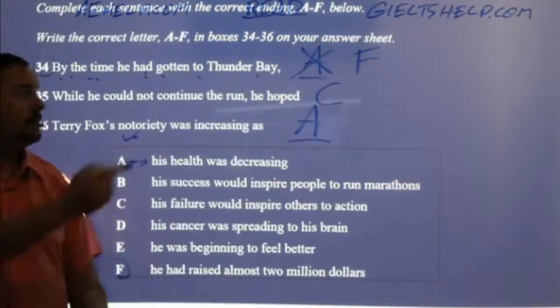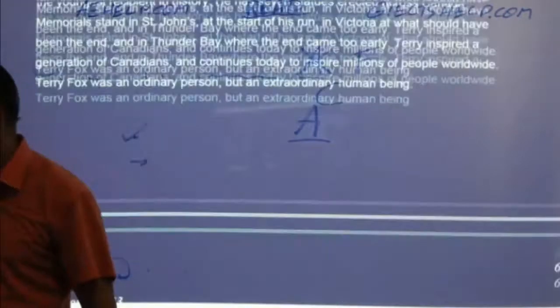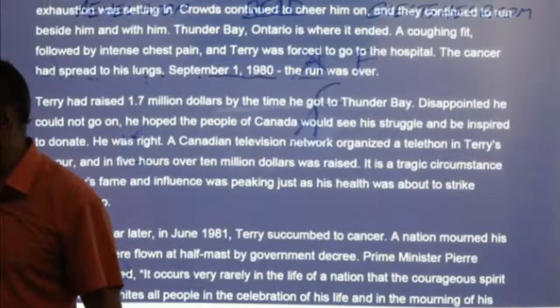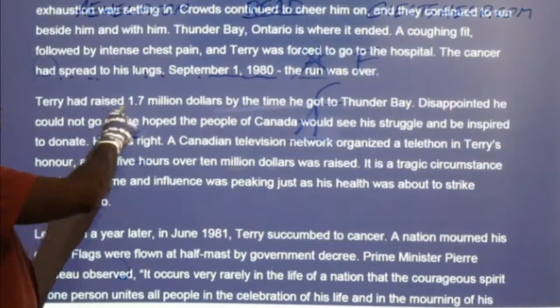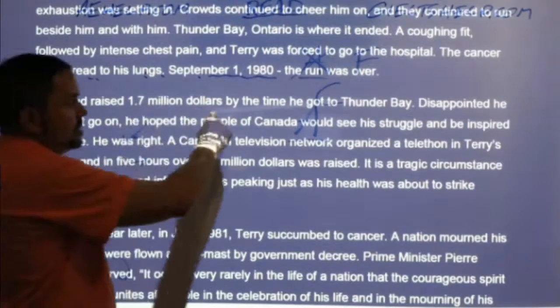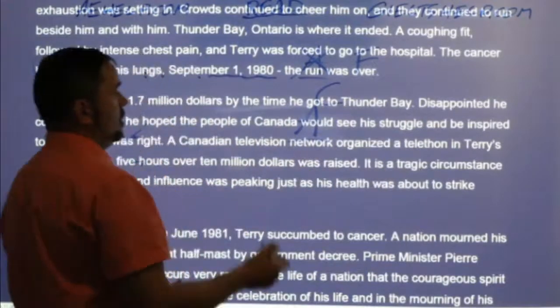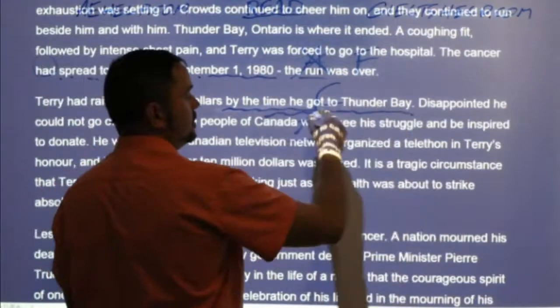Thunder Bay is easy to search for because it's a name, and I was able to catch it right away. So Terry had raised $1.7 million by the time he got to Thunder Bay. I have verbatim here, by the time he got to Thunder Bay.